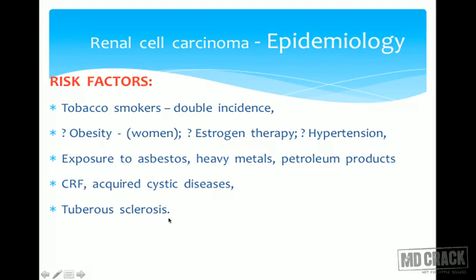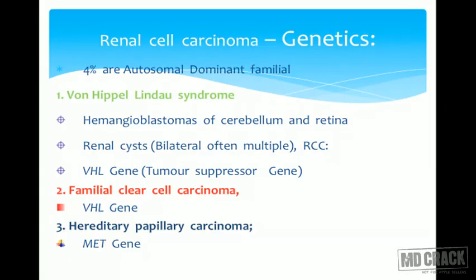One of the genetic conditions, called tuberous sclerosis, again imposes a risk of development of renal cell carcinomas. But not only that, it is all genetics. Remember, in renal cell carcinomas there is a plenty of role for the genes to play. The most important syndrome you have to remember is the von Hippel-Lindau gene. That is a tumor suppressor gene that gets detected in renal cell carcinoma patients. So we call this von Hippel-Lindau syndrome, which consists of renal cell carcinomas.